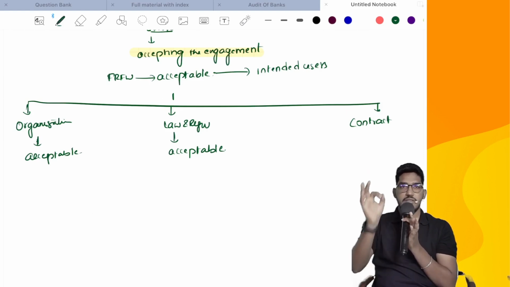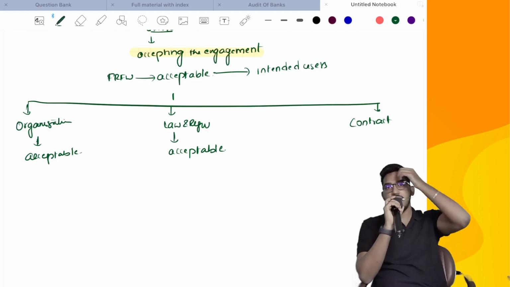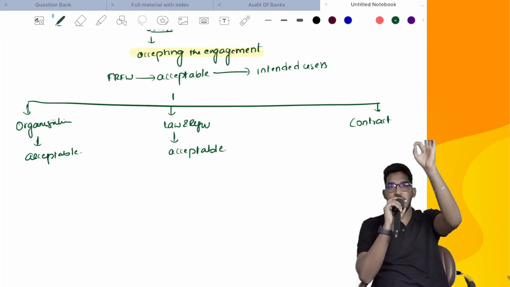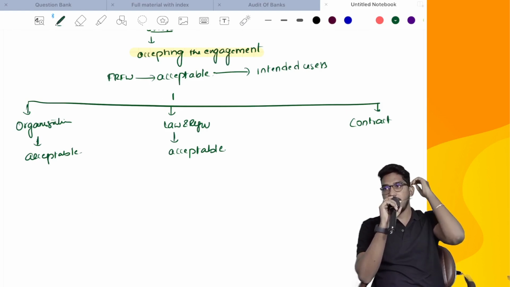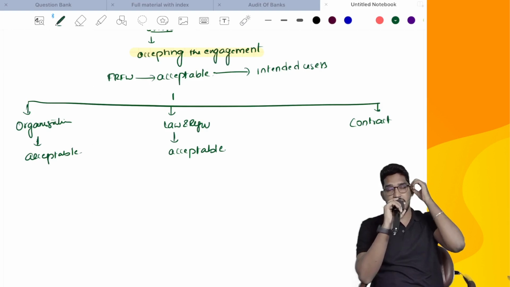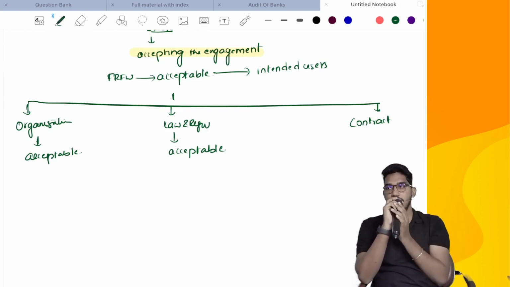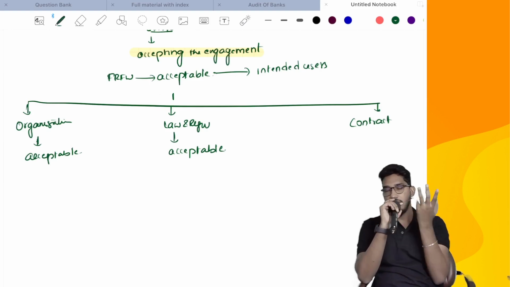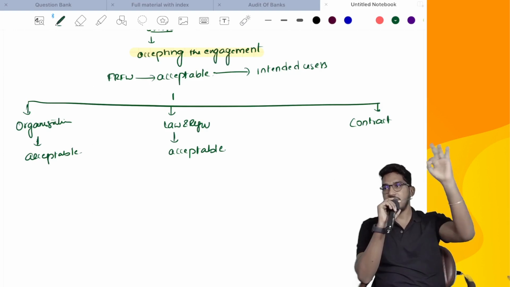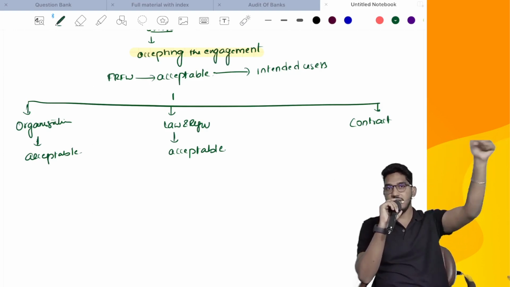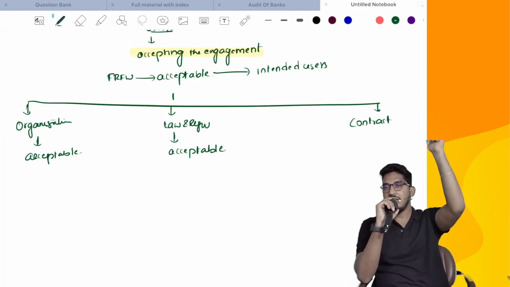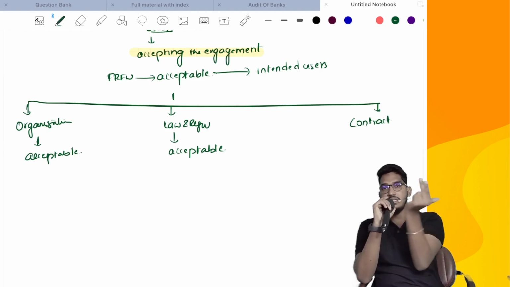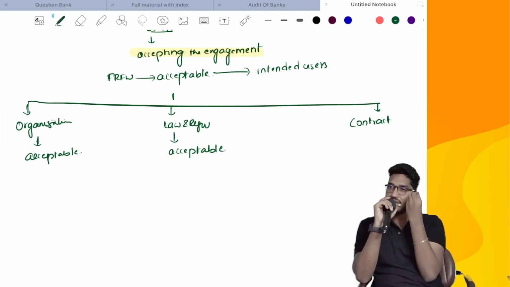So whatever it is, the first step before accepting the engagement of conducting an audit of special purpose financial statements is what? We need to check whether the financial reporting framework used in the preparation of special purpose financial statements is acceptable. If it is acceptable, well and good, we accept the engagement. If it is not acceptable, we should not accept the engagement. And as a part of that, I have told that the financial reporting framework, you might get it from three sources. One is from another organization, one is from some law and regulation, another is from the contract. If it is from another organization or law and regulation, we generally assume it as acceptable.